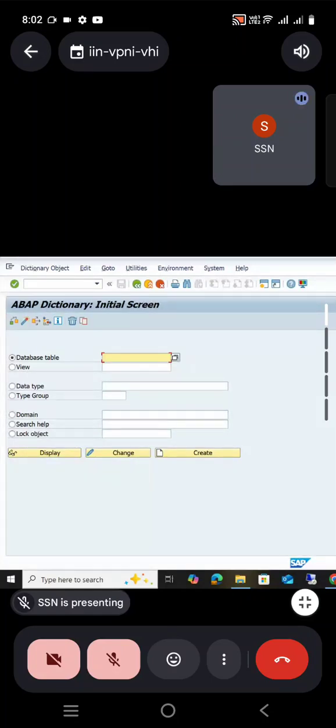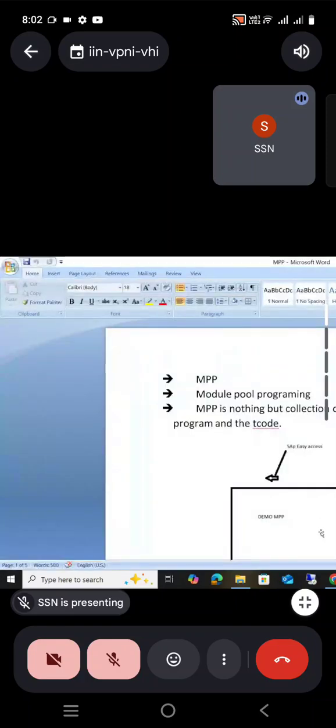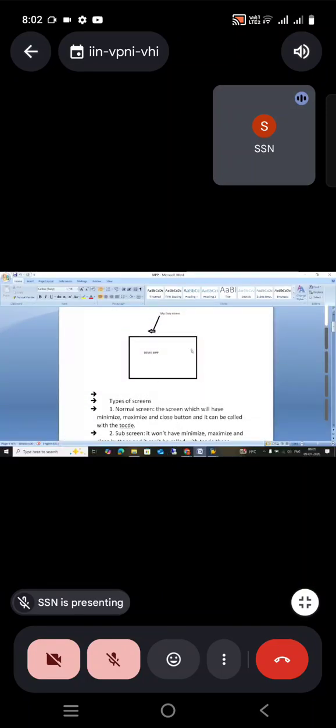Yesterday we started, so I just want like this. I want only a screen, in that just a demo text for MPP and a back button. That's it. I don't want any other button. When I click on that back button, it needs to come back to the easy access screen, the initial starting screen. How to design that?